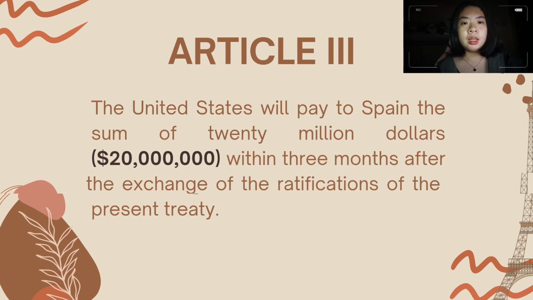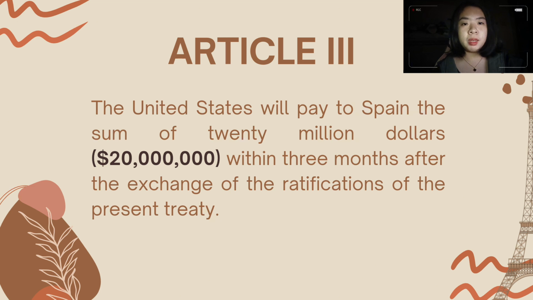To continue, the United States will pay to Spain the sum of $20 million within 3 months after the exchange of the ratifications of the present treaty. To explain, Article 3 of the treaty outlines the transfer of sovereignty over the Philippine Islands from Spain to the United States, along with the specific geographical boundaries of the ceded territory and the financial compensation involved in the transaction.